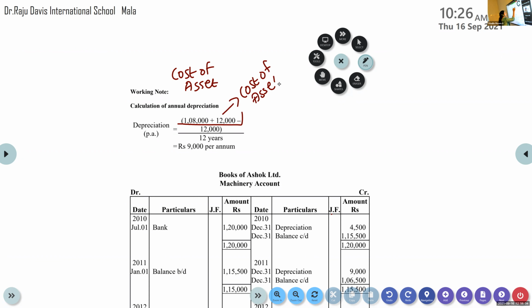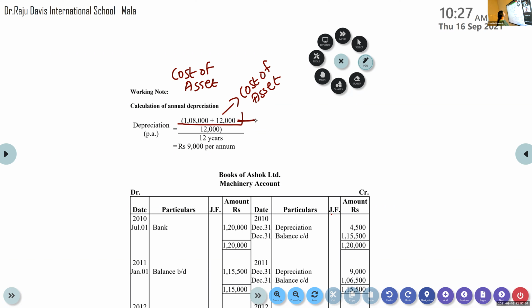Cost of asset minus what? Minus estimated scrap value. Estimated scrap value means after 12 years, we are expecting that the machinery will function for 12 years. It is our expectation. So after 12 years, what will be the price of this machine? That is the scrap value.